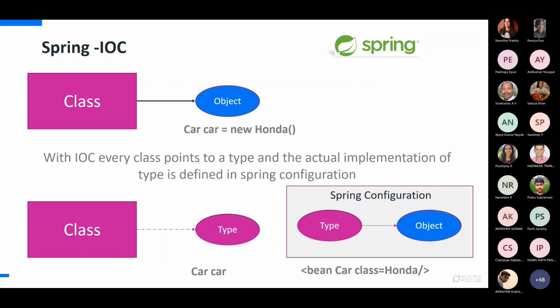But when Spring came, it brought a drastic change here. It said, you just declare a car, and forget about what the car object actually is. And then we used to create something like a bean configuration file. Even if you look at some of the Spring websites now, you might find XML configuration files with a bean, what is the type, and what is the actual object.